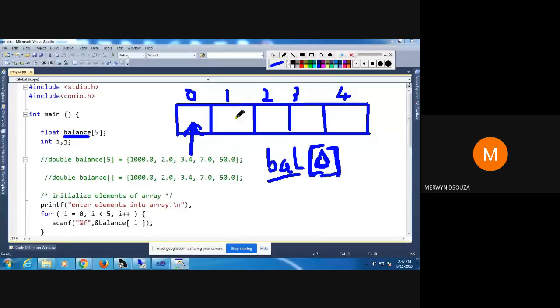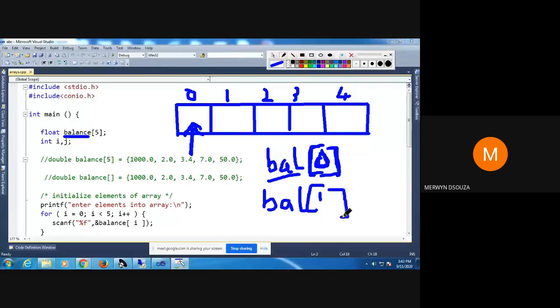Similarly, if I want to refer to the second location, what will the second location be referred to as? Can someone reply? It will be balance, and in square brackets it will be 1.